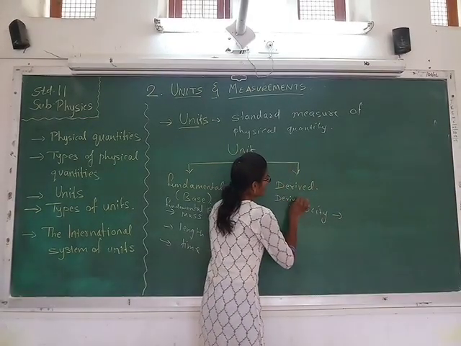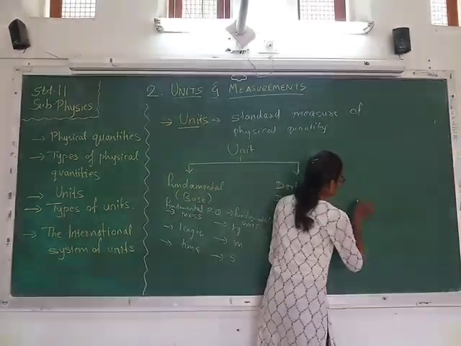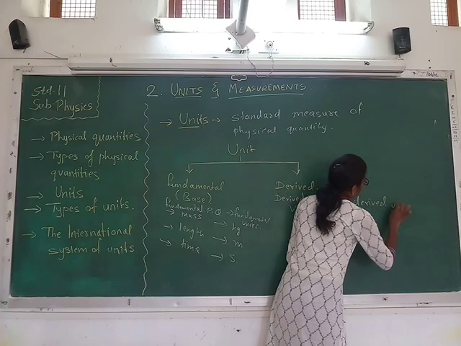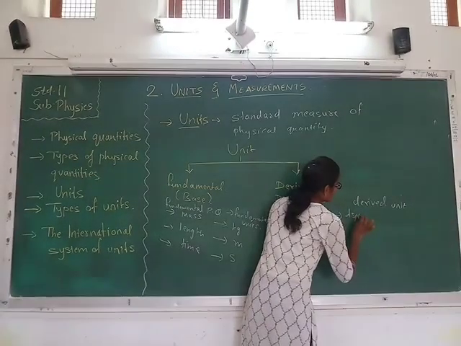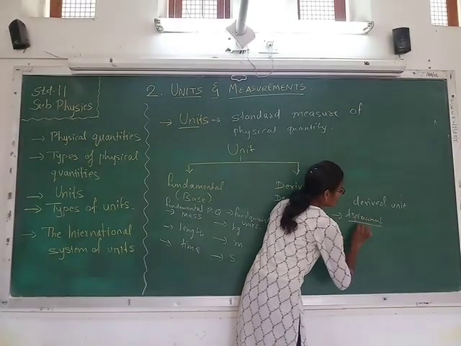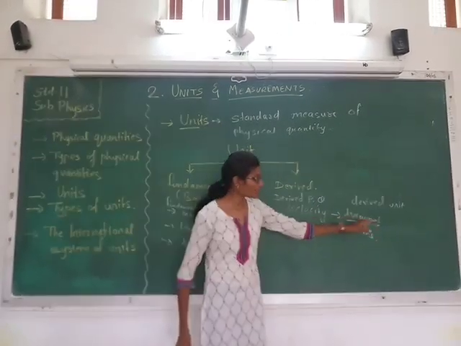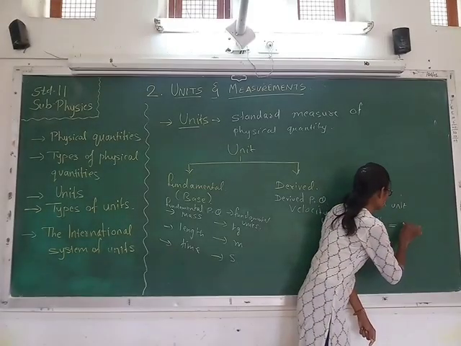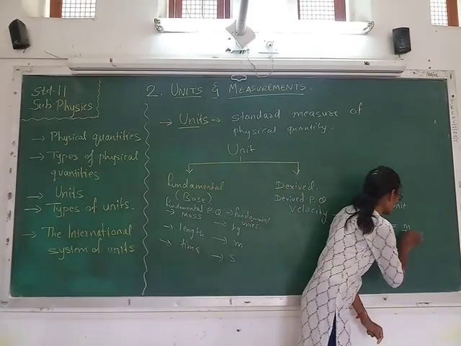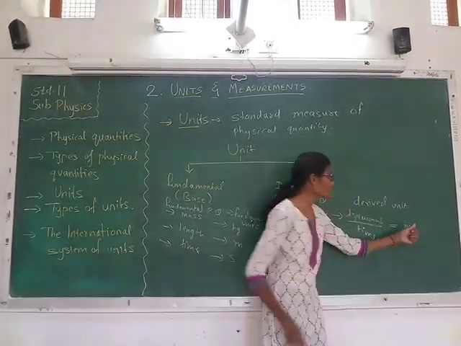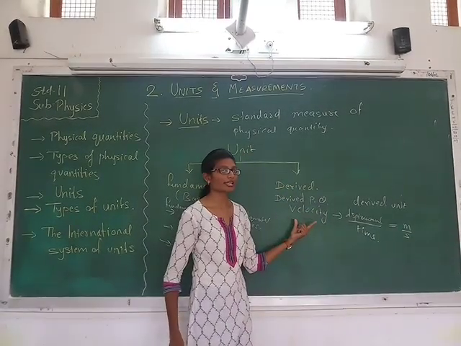So its unit is, see, velocity is equal to what we had written, displacement upon time taken. So displacement can be measured in terms of meter, and time is measured in terms of second. So meter per second is the unit for the physical quantity velocity.